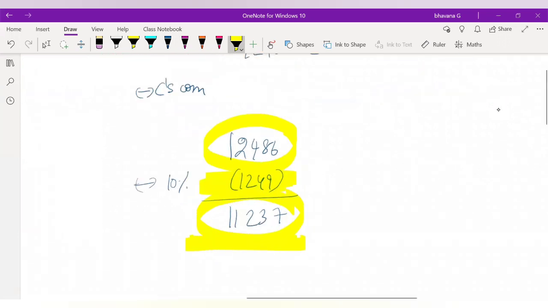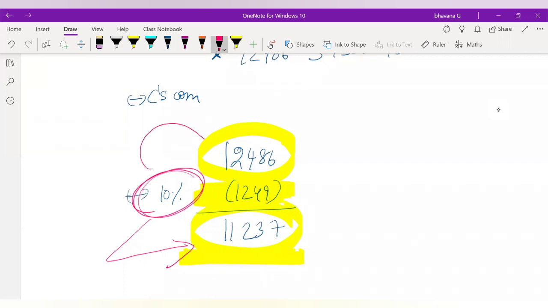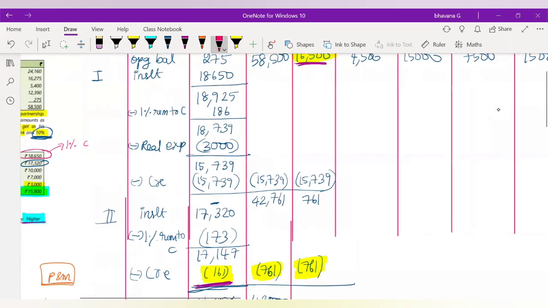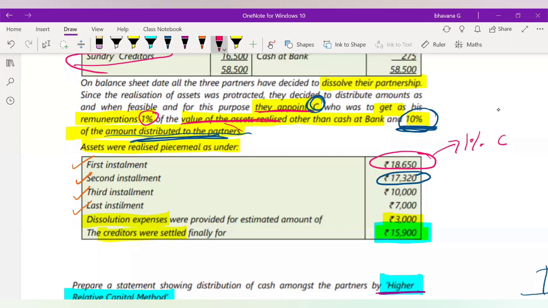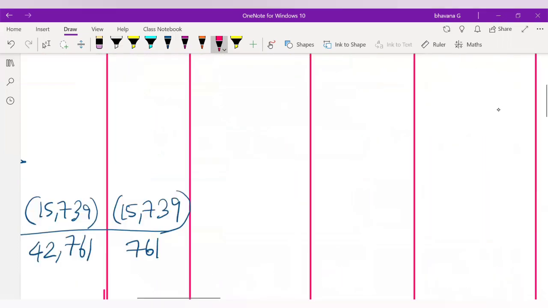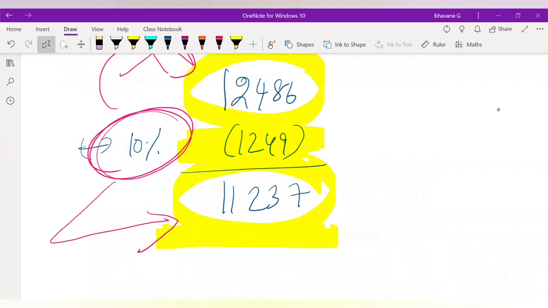But in the question they told you that you have to find this 10% commission on the amount which you distribute to the partners and not on the amount which you actually have as a balance. You can go to the question and read again. They have told you that you have to find out the 10% of the amount which is distributed to the partners. Here the amount which is distributed to the partners is 11,237 and it is not 12,486. So here the 10% which we have found out is wrong.